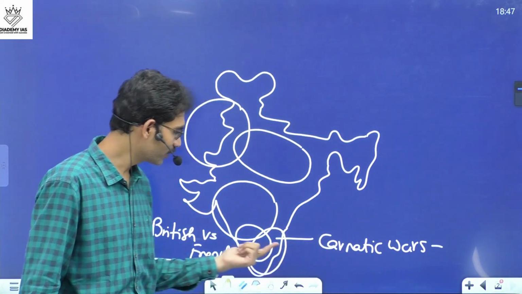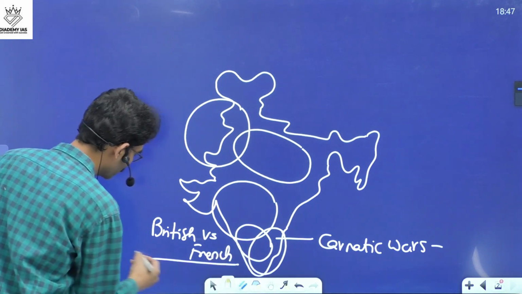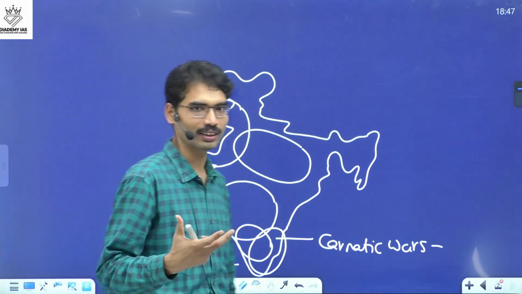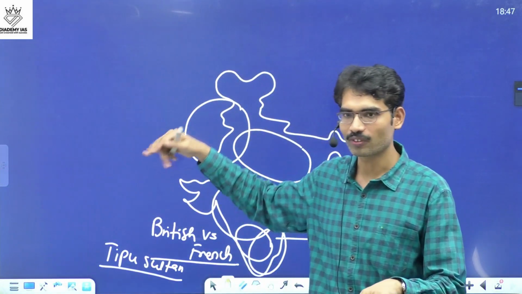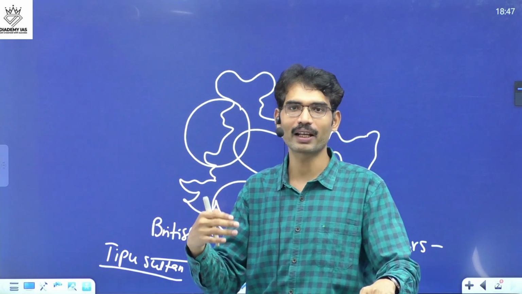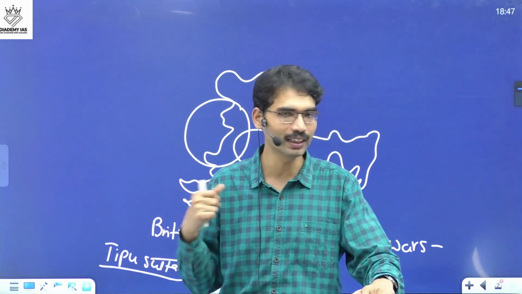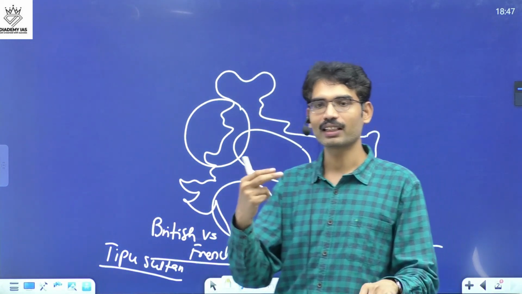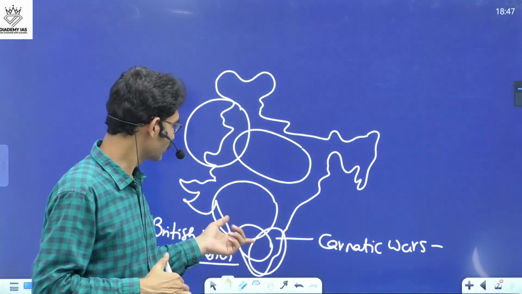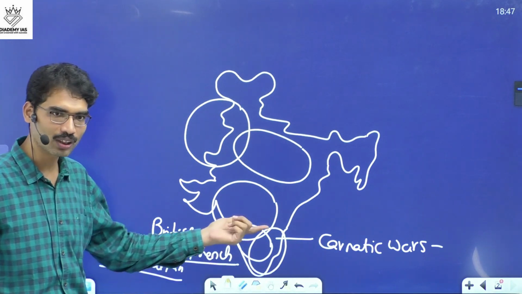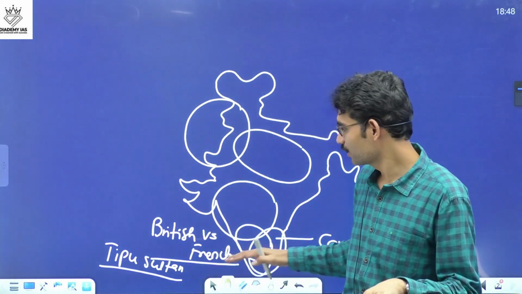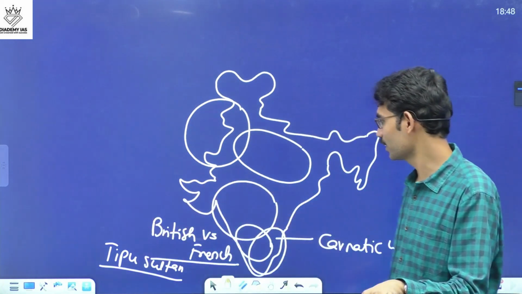Now, the remnants of the French forces used to support Tipu Sultan. Tipu Sultan had good relations with the French. Tipu Sultan's father Hyder Ali, with the help of the French, created a manufacturing and defense center near Dindigul. In fact, Hyder Ali himself was a soldier in the French army, so they learned the techniques from the French. They tried to modernize the Mysore army. But finally, when Mysore was defeated, the French were also indirectly defeated.